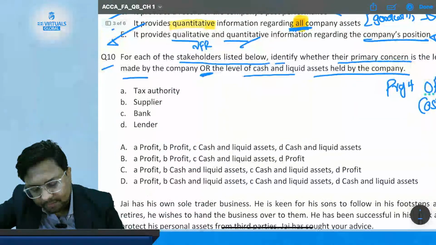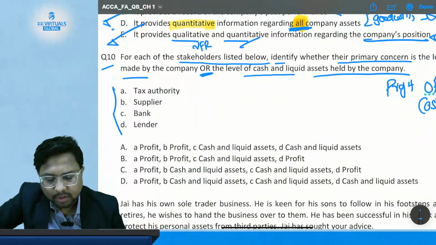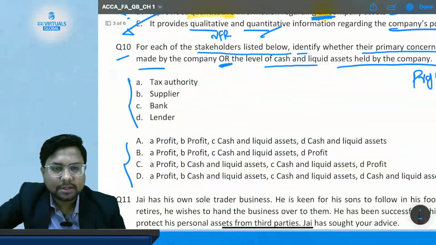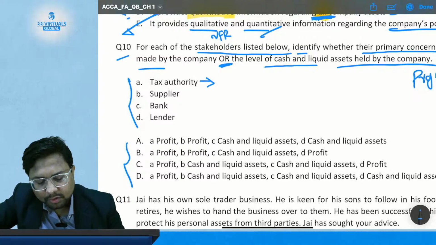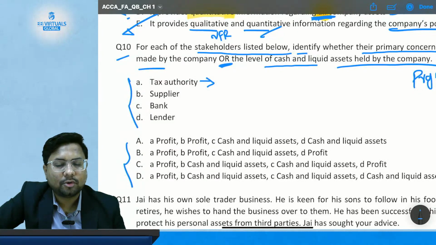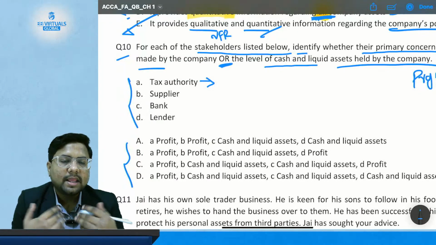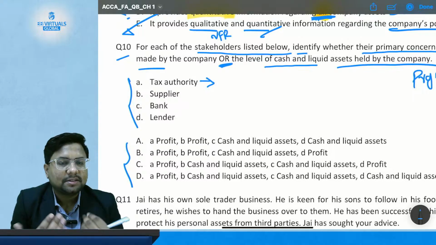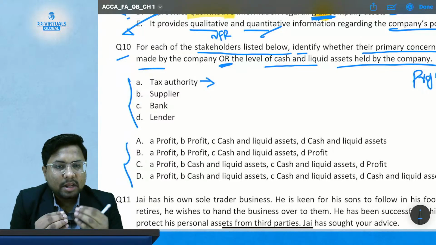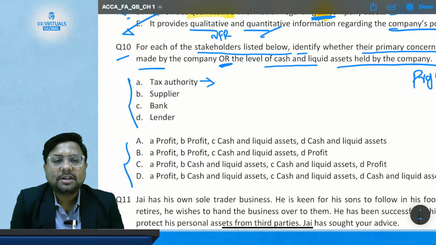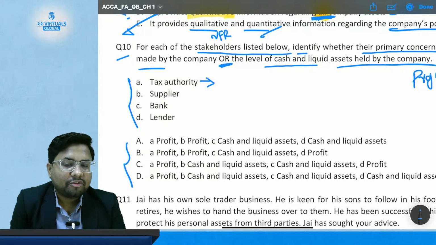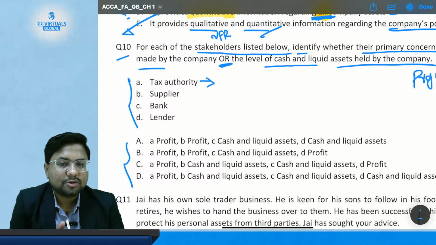First, you have these stakeholders, and you have these options. Now comes the first stakeholder, that is tax authorities. Who are tax authorities? Suppose like the income tax department or the VAT department. What do they want from you? They want the tax. And on what is the tax charged? The tax is calculated and charged on the profit.